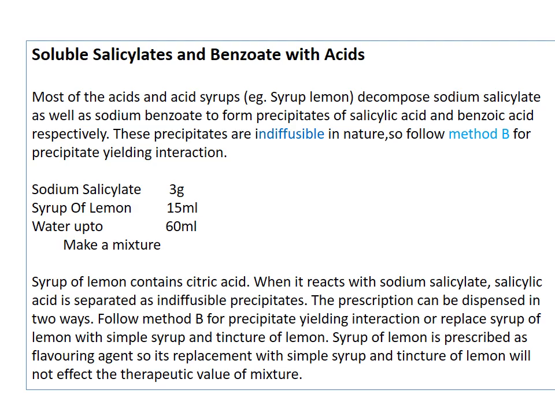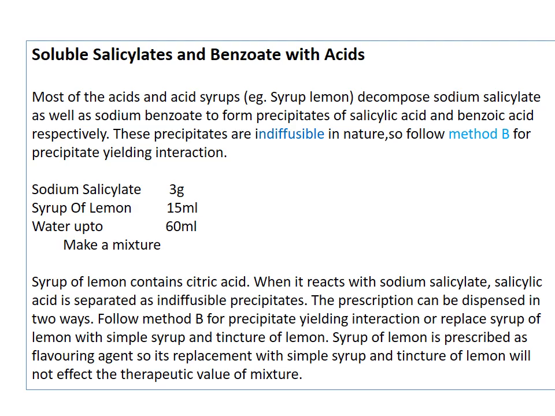to replace syrup of lemon with a simple syrup or tincture of lemon, because syrup of lemon is prescribed as a flavoring agent only. Okay, we need flavor only, so replacing syrup of lemon with a simple syrup or tincture of lemon will not affect the therapeutic value of the mixture.